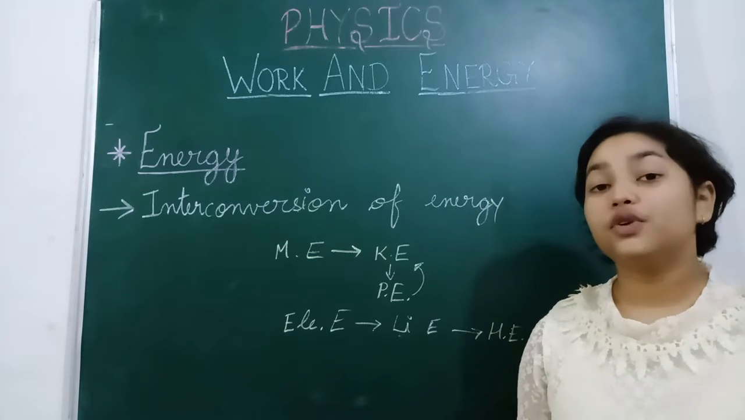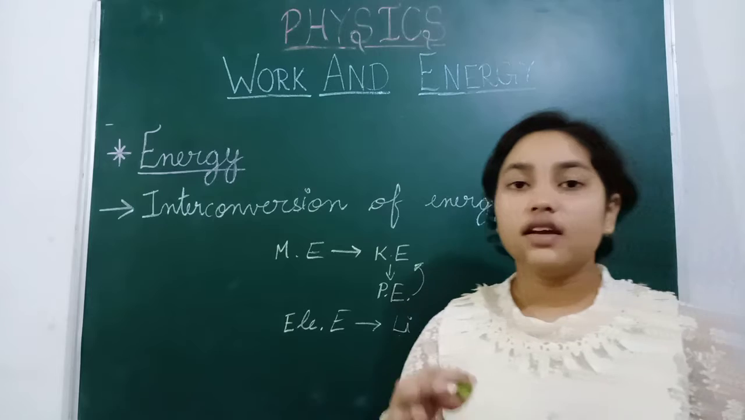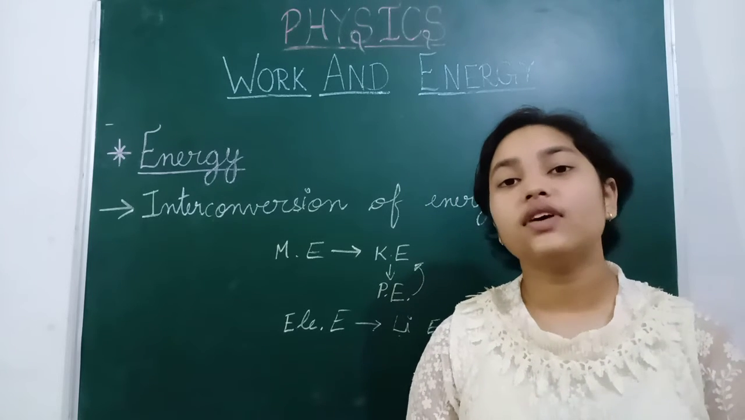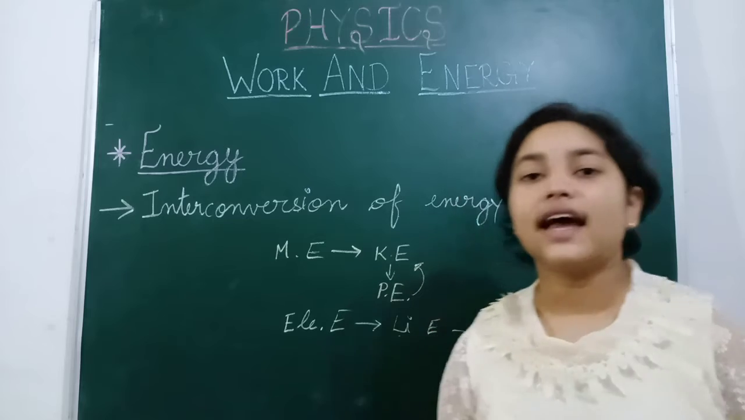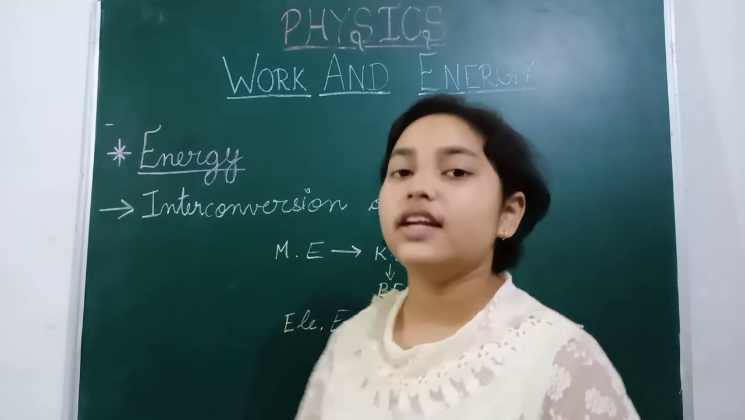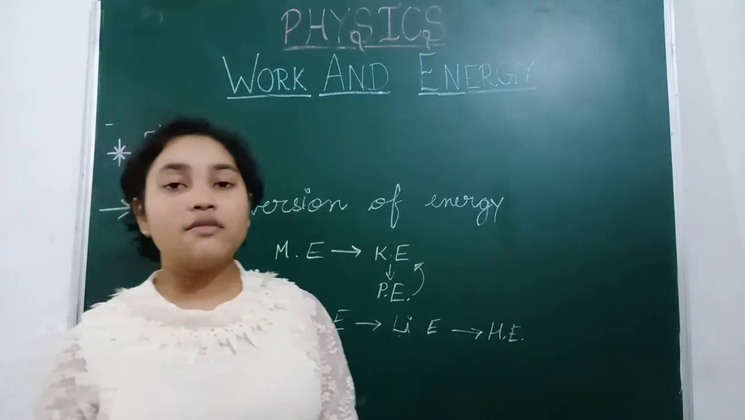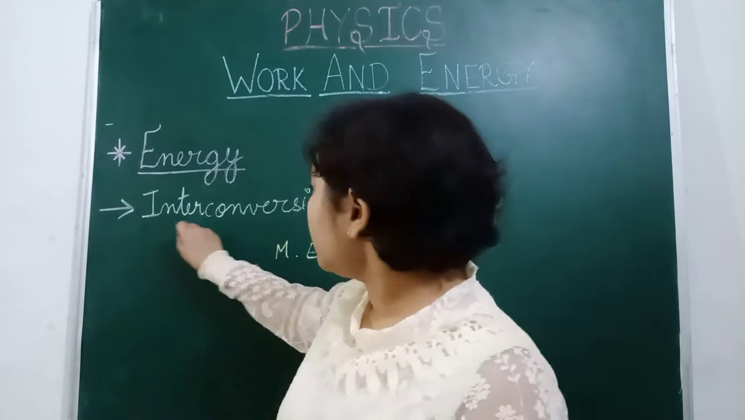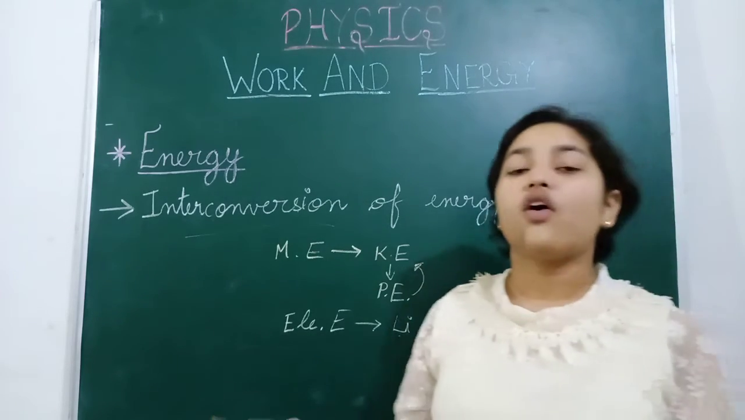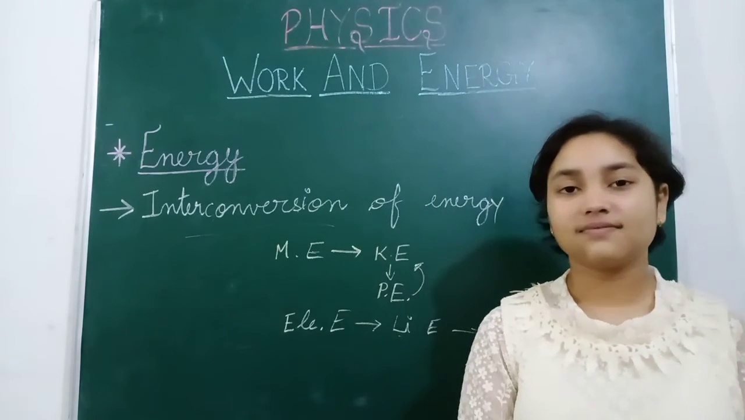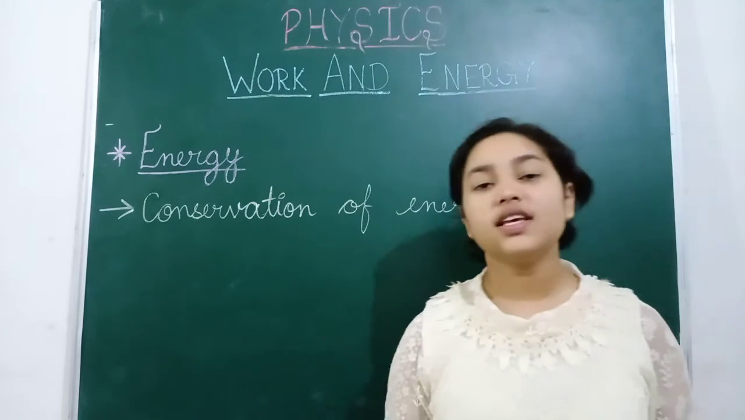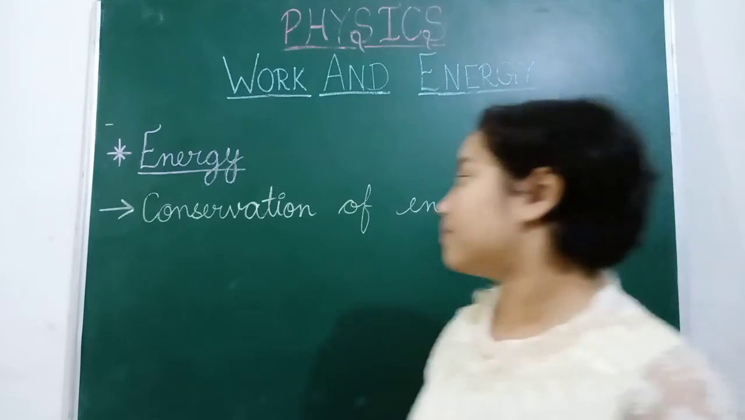Now we will move to the law of conservation of energy. The law of conservation of energy states that energy can neither be created nor be destroyed. It can only be transferred, or interconverted, from one form to another. It can't be made and it can't be destroyed. Conservation of energy can be understood by an example.